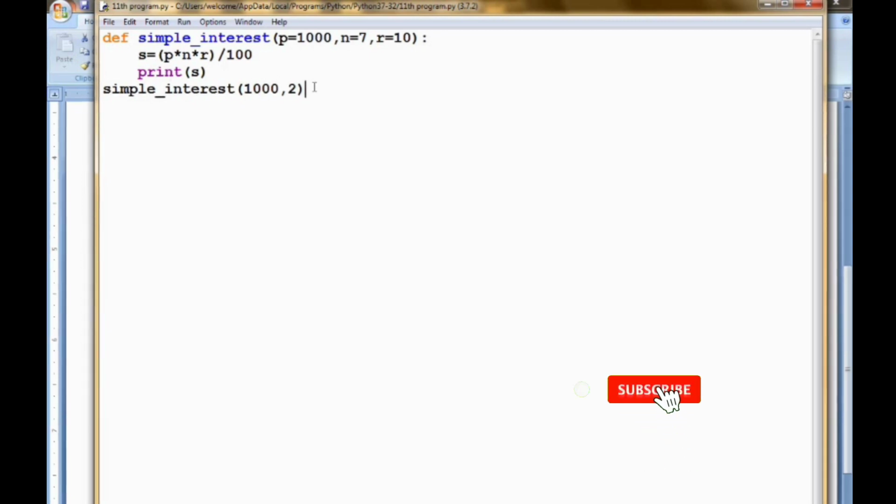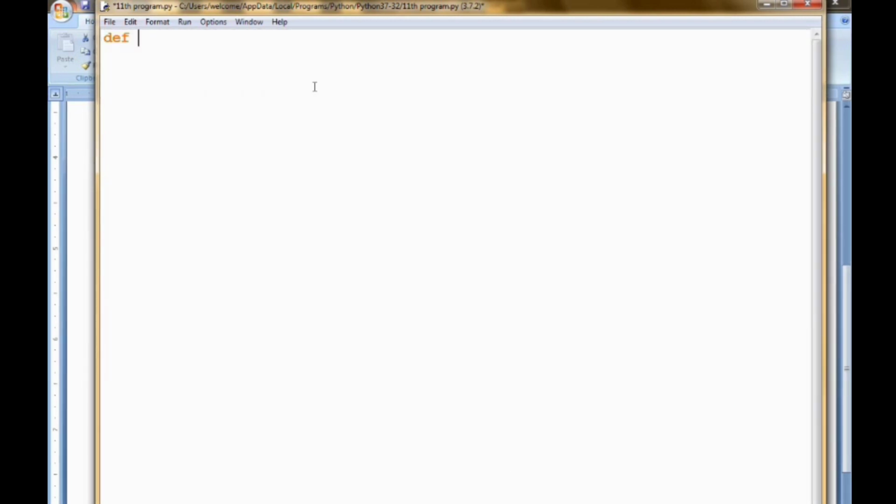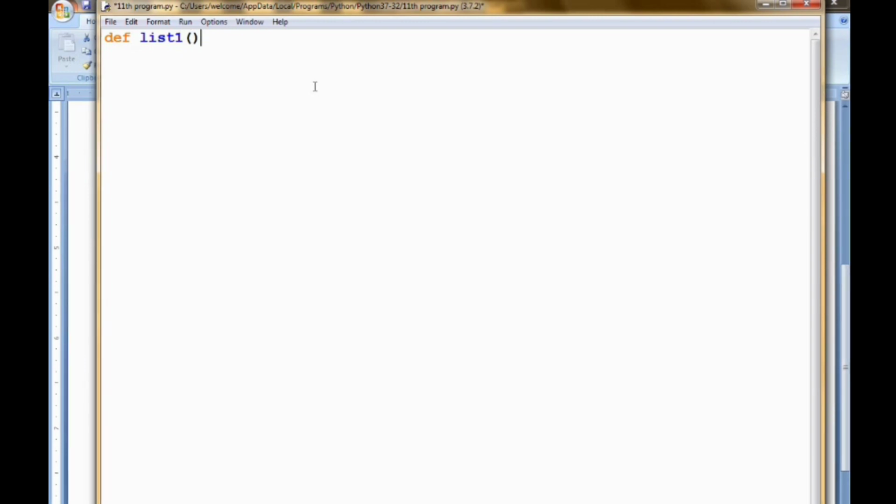Next we are going to pass a list as an argument inside the program. For that, I am defining another function, that is def, and let the function name be list1. List is a keyword, so I cannot use it as a function name, so I am using list1. Now I am specifying the round brackets to mark it as a function.